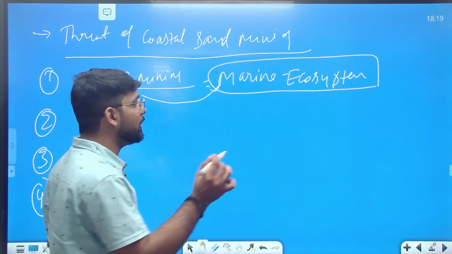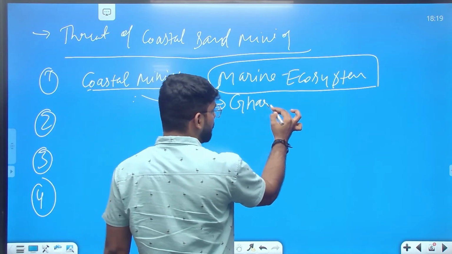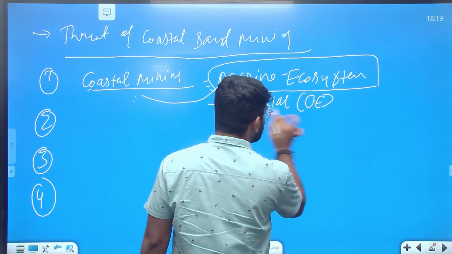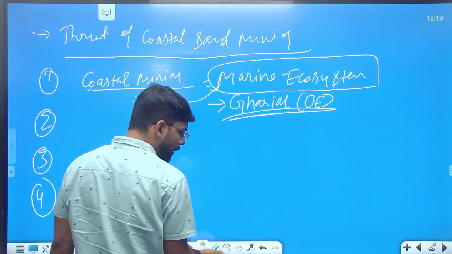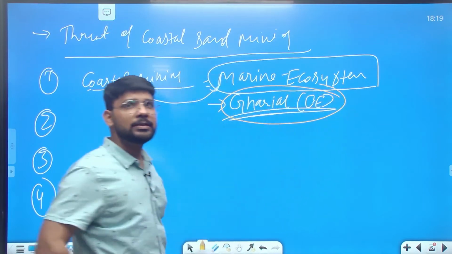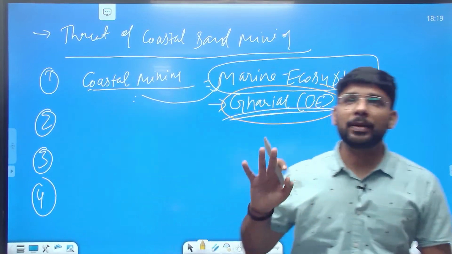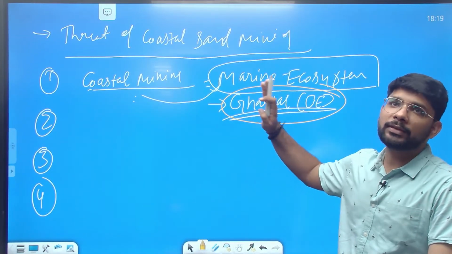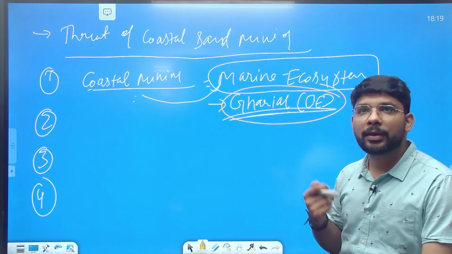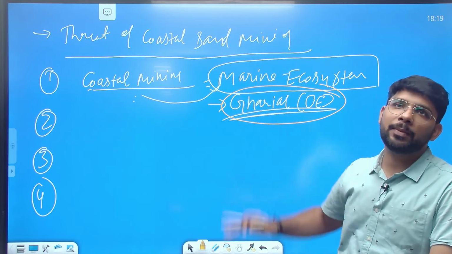Here we can give the example of the ghadial, a critically endangered species which was directly impacted by coastal mining. These kinds of examples are required. Without an example, the question is not complete, so you need to give examples in each subheading.